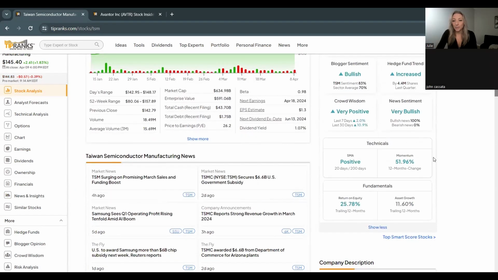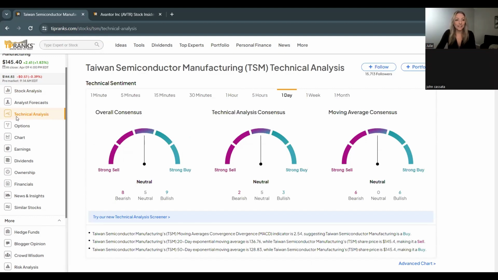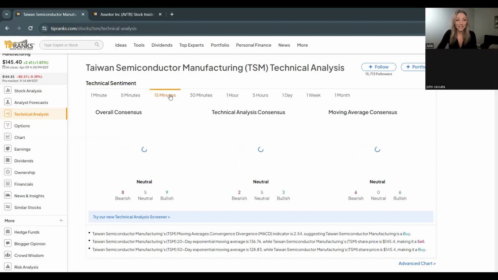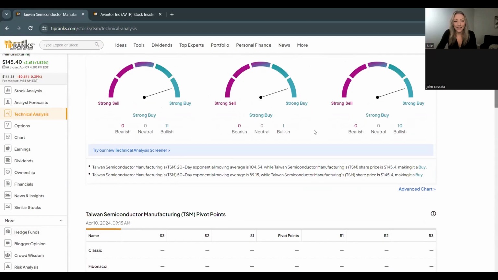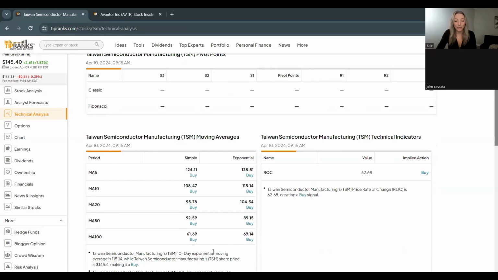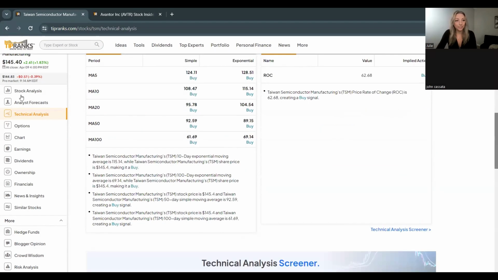And then down below, we get into the technicals. So here we can see positive technicals for the stock. And again, if you click on it, it's going to take you right over to the technical analysis page, and you can see that overview. You can toggle between, depending if you're a day trader or more of an investor, if you're wanting to look at the short-term periods here or go up to, say, a month. And it's going to give you the overall consensus, moving average consensus, and technical analysis. And of course, gets into a lot of those different technicals down here.